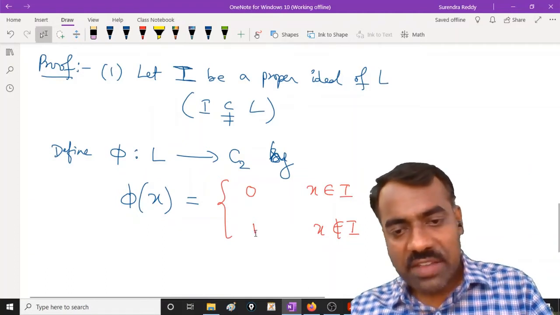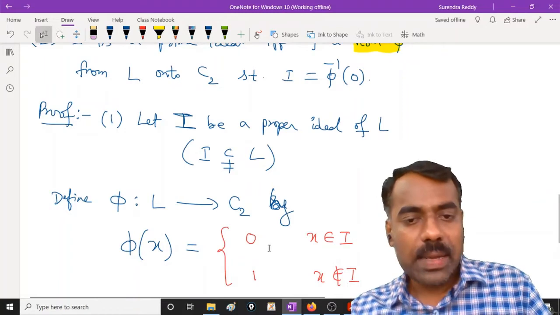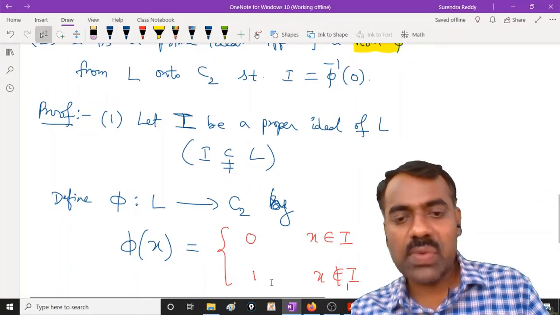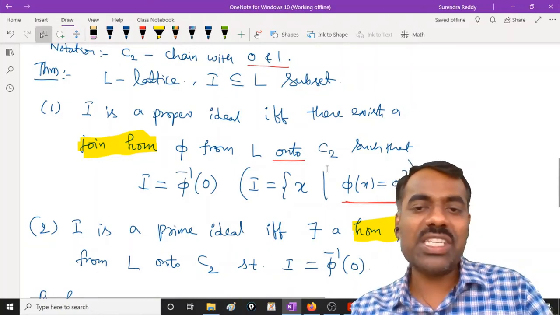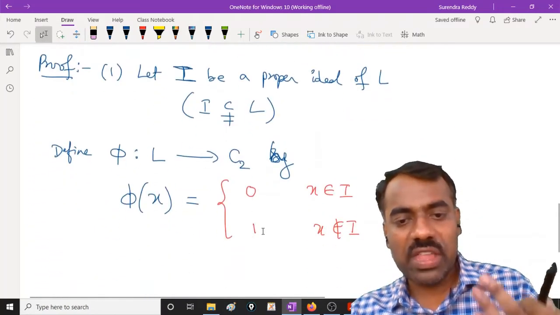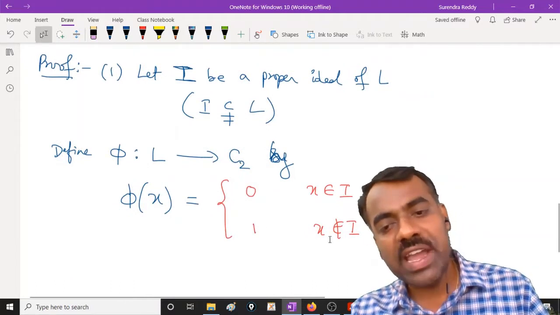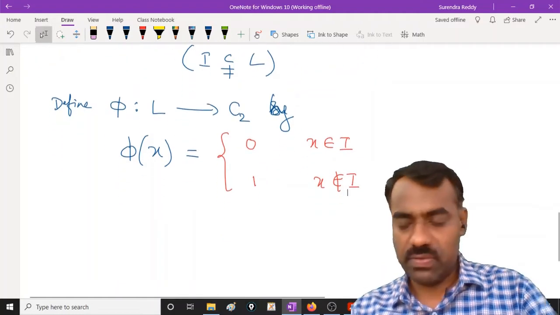Now why are we defining 1? Because C2 contains only two elements, 0 and 1. But why is it necessary to define this one? Because we also want an onto map. That means every element in C2 should have a pre-image. For 0 we already defined it. Therefore for 1 we define, whenever x is outside I, phi of x is 1.